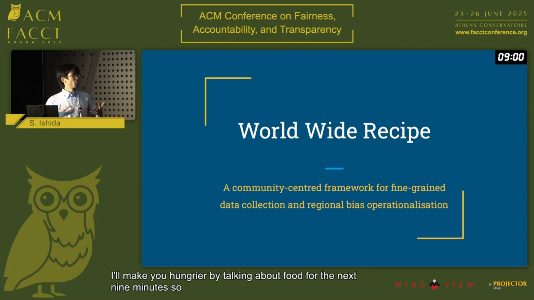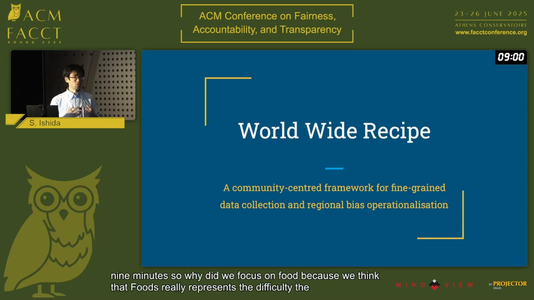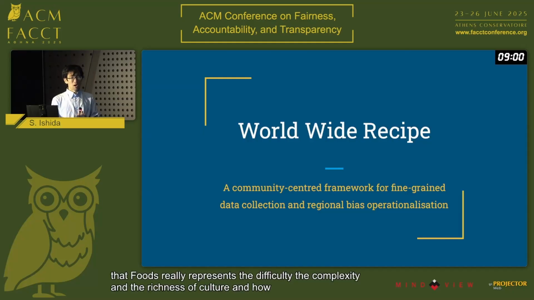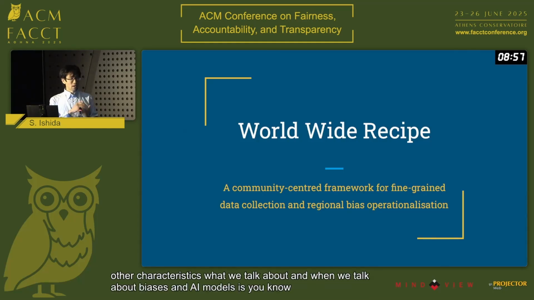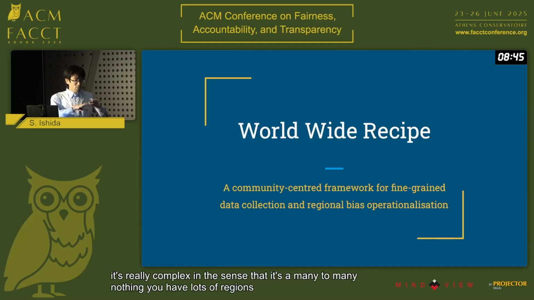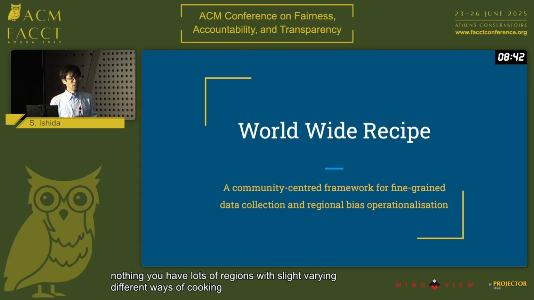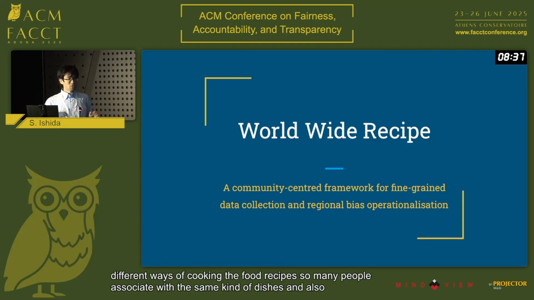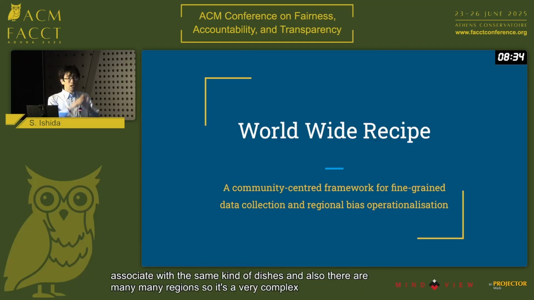So why did we focus on food? Because we think that food really represents the difficulty, the complexity, and the richness of culture, and how it's different from other characteristics. When we talk about biases in AI models, for race or ethnicity, gender, age, we have some kind of a ground truth, or maybe your identity. However, for food, it's really complex in the sense that it's a many-to-many mapping. You have lots of regions with slightly varying ways of cooking the food, different recipes. So many people associate with the same kind of dishes. And also there are many dishes, many regions. So it's a very complex problem space.